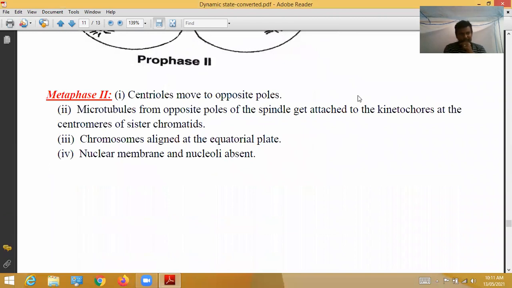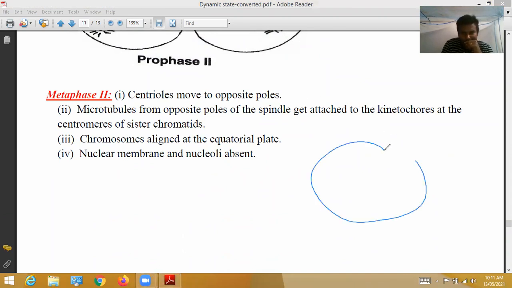Next, metaphase 2. When metaphase 2 starts, the centrioles have moved to opposite poles. See here, the centrioles have completely moved to the opposite poles. These are called centrioles. In prophase 2 they started to move to opposite poles; here the centrioles move slowly from the center, this side slowly to the north pole, and the other side slowly to the south pole.